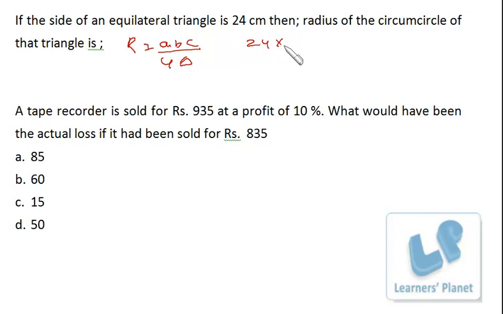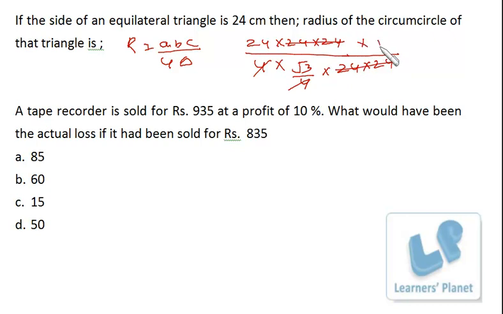So I put 24 into 24 into 24 by 4 times the area. Equilateral triangle area is root 3 by 4 into side square, right? Side is 24, 4 and 4 are cancelled, 24 is cancelled, into root 3 by root 3, this is 3, 8. So the radius is 8 root 3. So if you know this relation, it is very easy to solve.